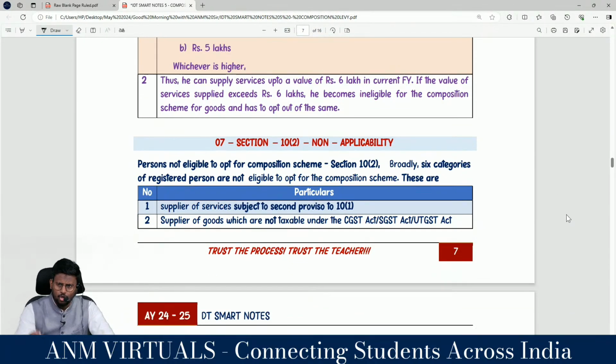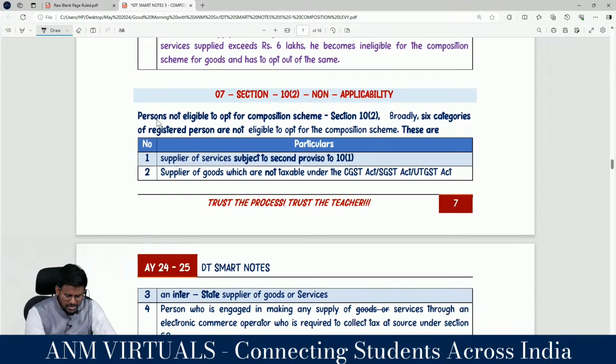Right. 10(2), non-applicability. Because we are done with 10(1), applicability. I'm coming to 10(2). Person not eligible to opt for the composition scheme under section 10(2). Broadly 6 categories of registered persons are not eligible for the composition scheme.